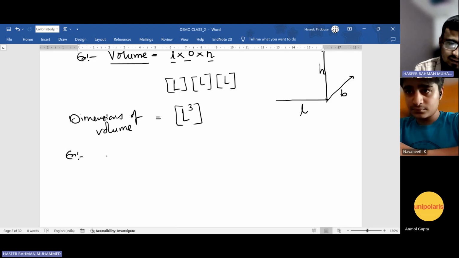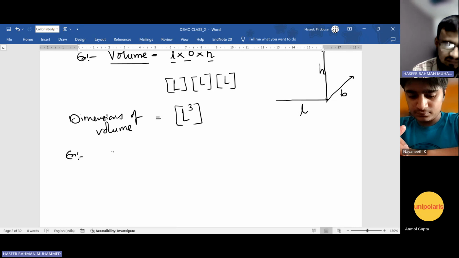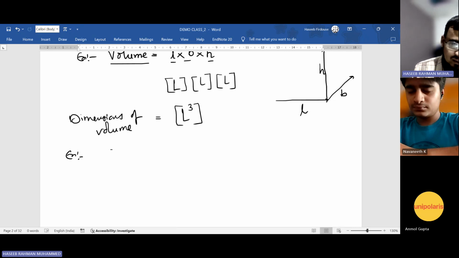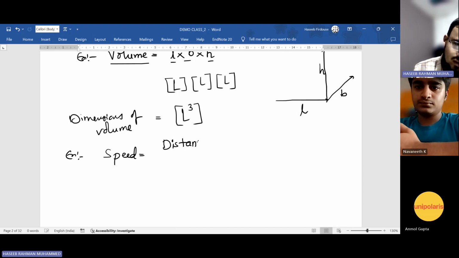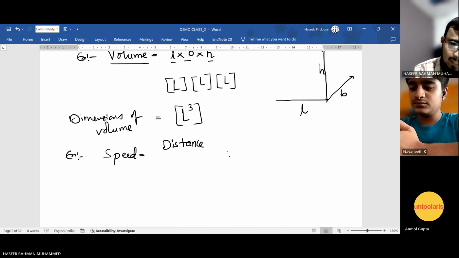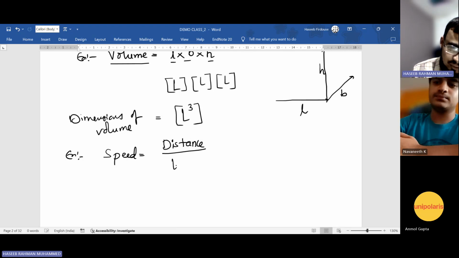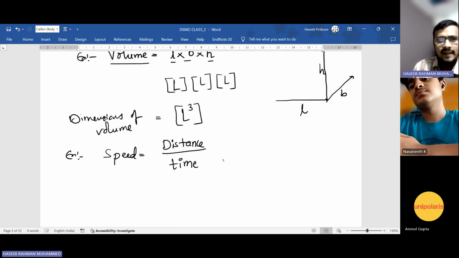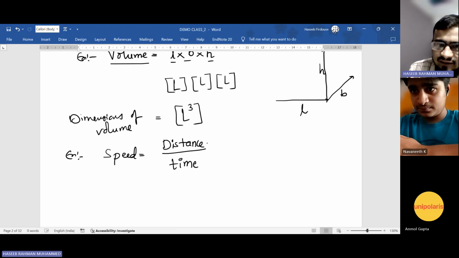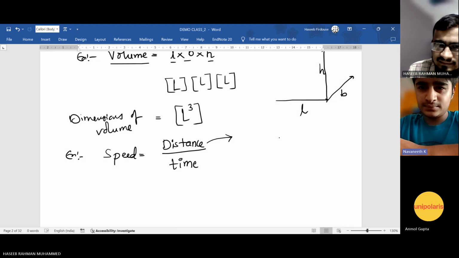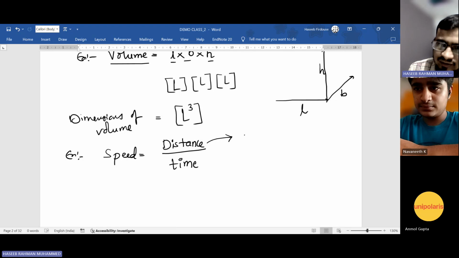Let us say the derived physical quantity I have taken is speed. Speed is nothing but distance traveled by the body. Can you tell me the formula of speed? Distance by time. Very good. Now tell me, what dimension does distance have? L. Very good. What about time?